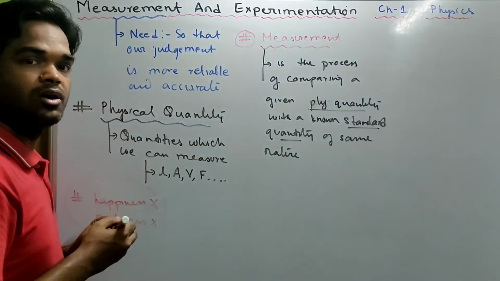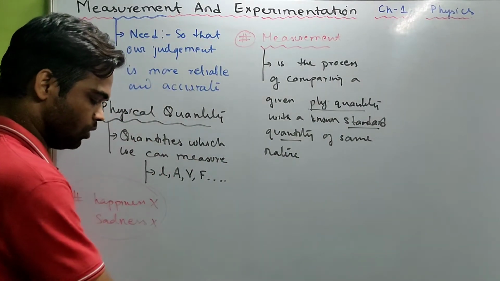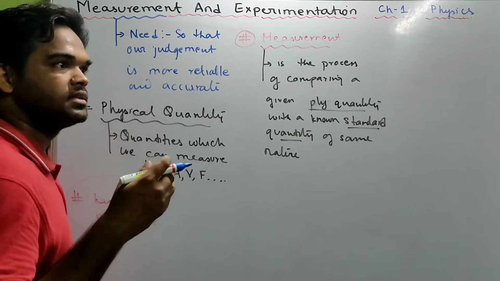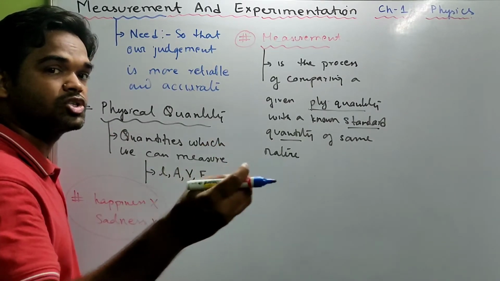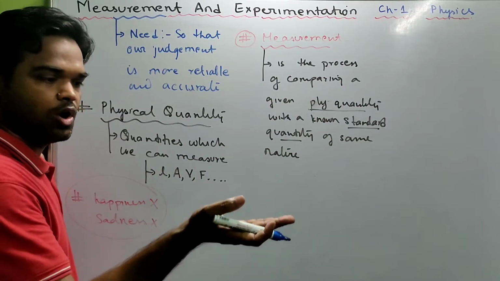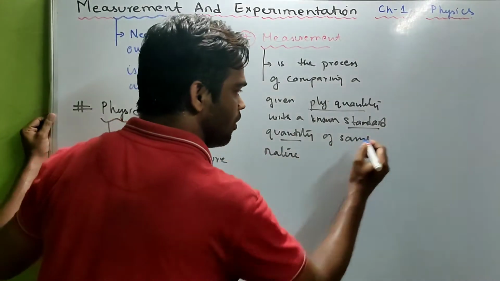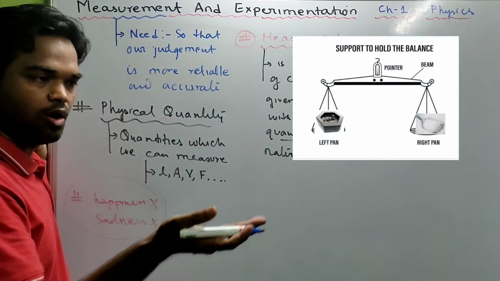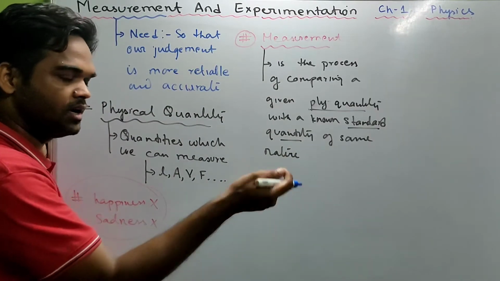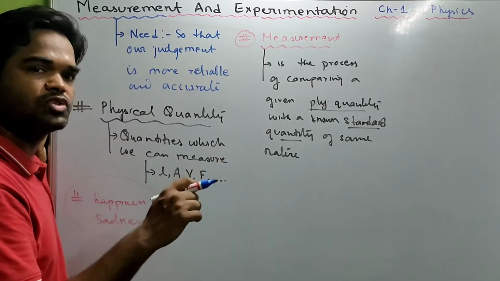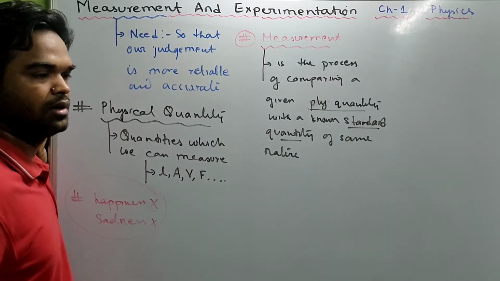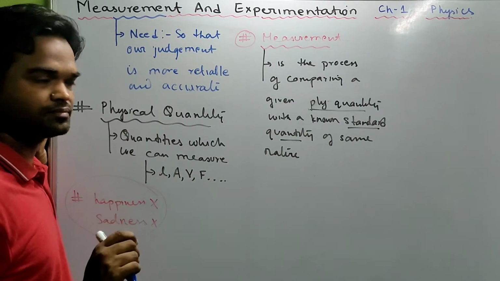known standard quantity. For example, if you go to a grocery shop and you ask them to give 1 kg of sugar, what does the grocer do? He places a standard unit of 1 kg on one pan and he places sugar on the other pan, and he adjusts the amount of sugar until the pan becomes balanced, isn't it?